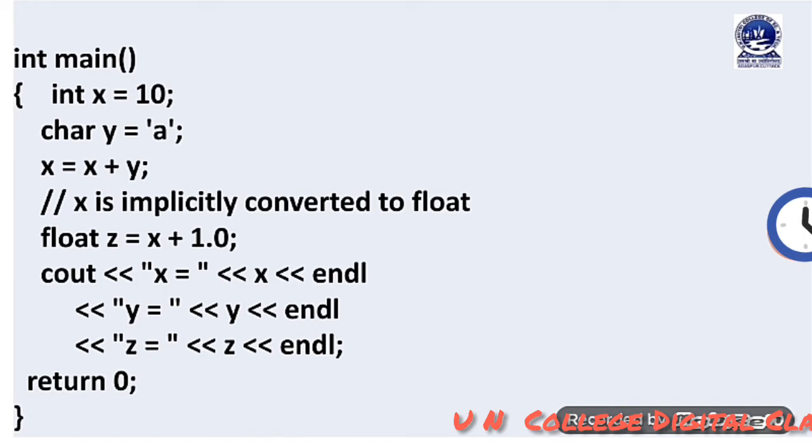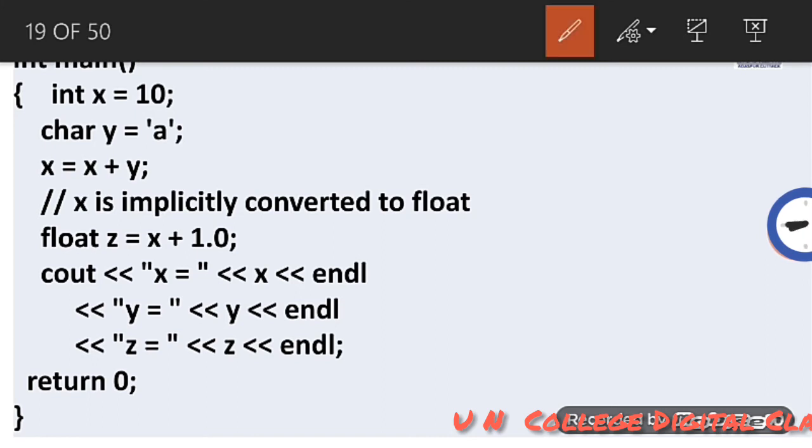In this example, I have written int main. Inside the main method, I have used int x equal to 10, then a character variable char y equal to 'a', then the statement x equal to x plus y. Here you can see that y is a character variable whereas x is an int type, and here we are performing the addition operator.